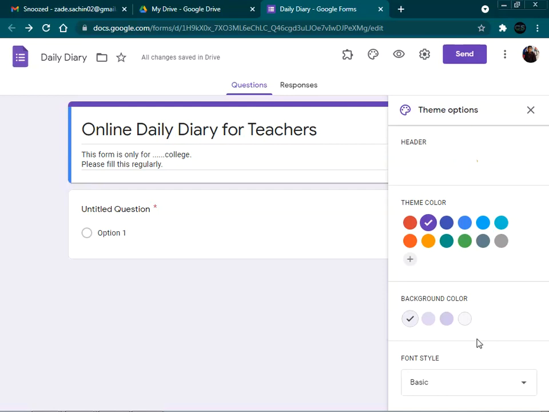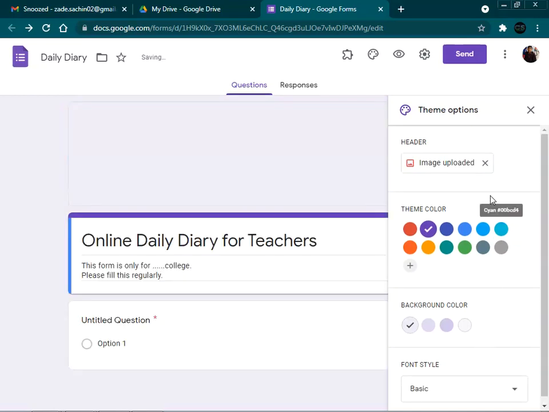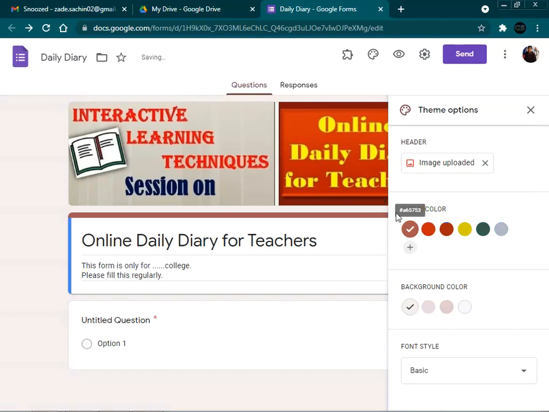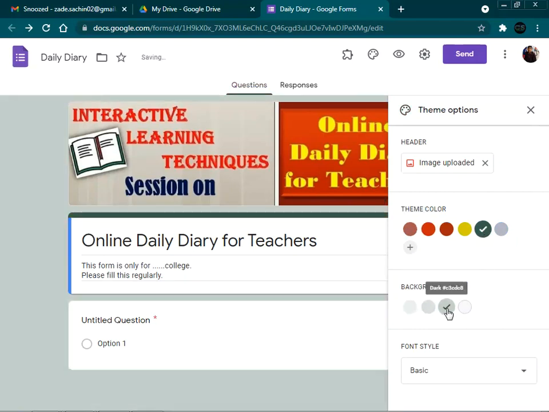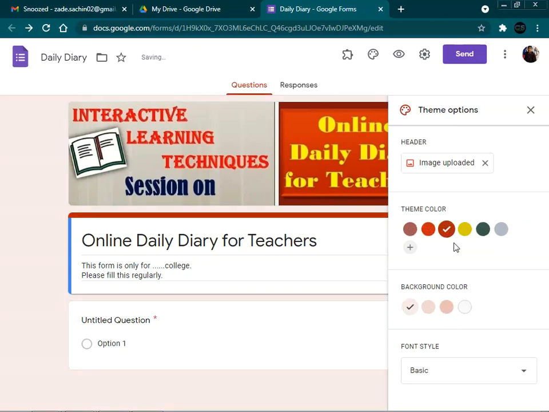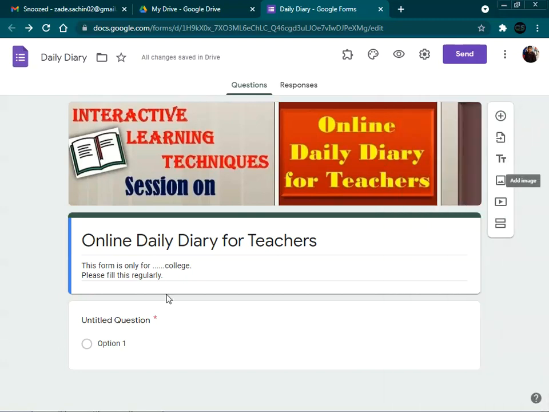Depending upon the header which you have selected, or the color combination which is available in the header image, the theme color will be selected. So we are selecting these options, or you can select according to your choice. No need to save anything, just close it because this is an auto save process.